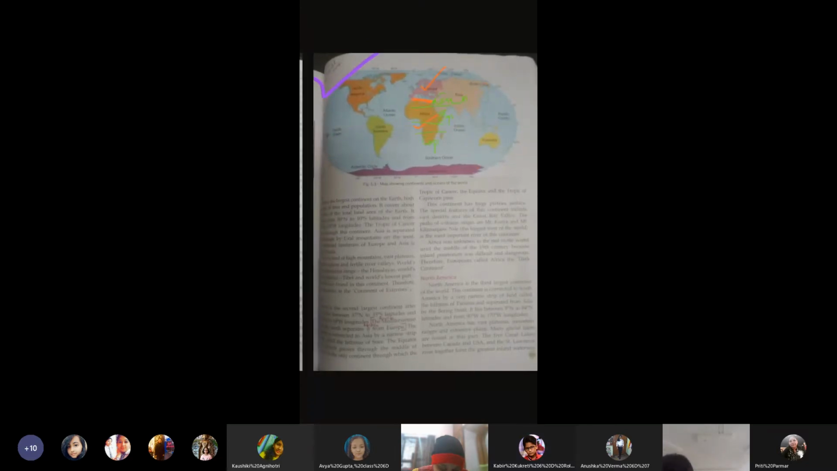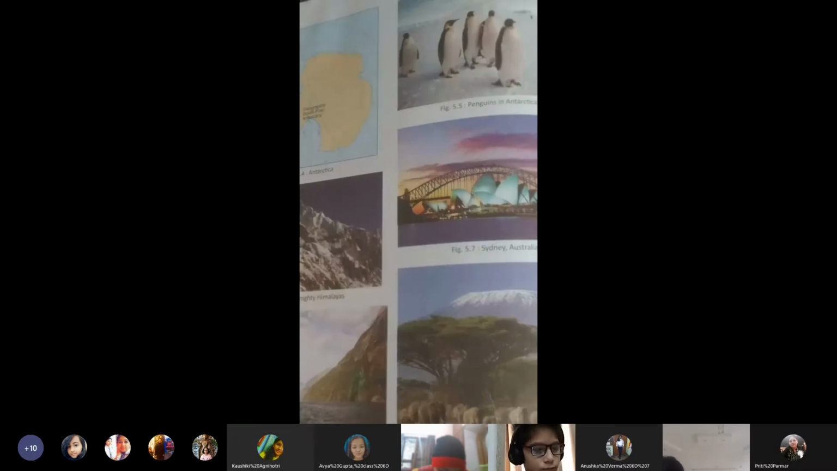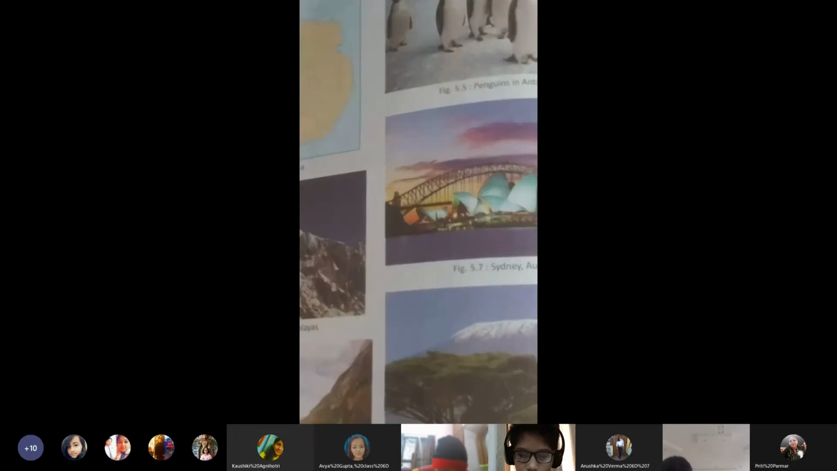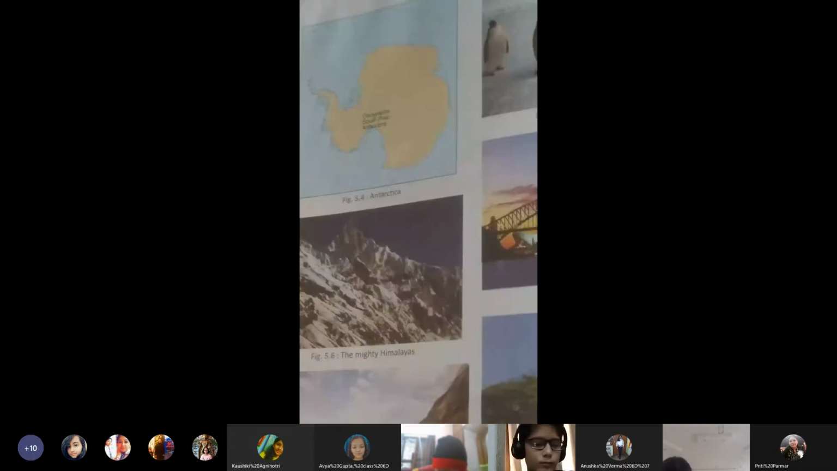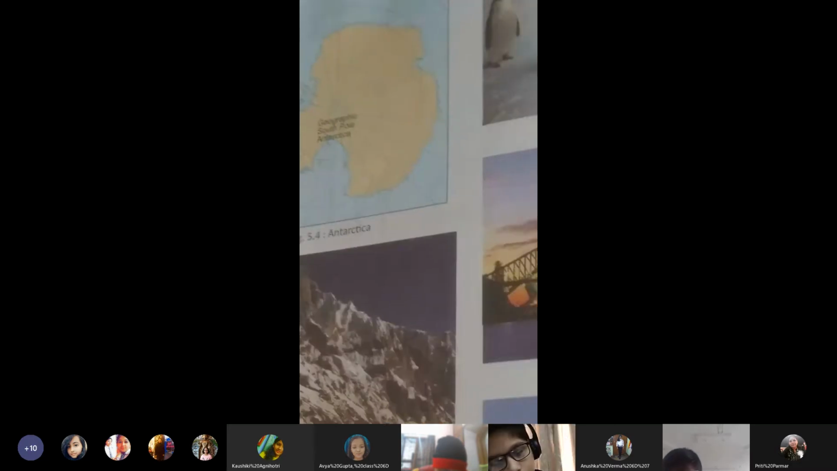Here, a glimpse of various continents and their photographs. Like the first picture, you see the Antarctica continent, which is on the south pole. If you turn the globe, in the center you are seeing the south pole, and from above the picture has been taken. Then the second picture is showing you the penguins in Antarctica.